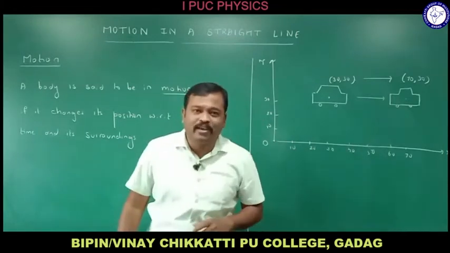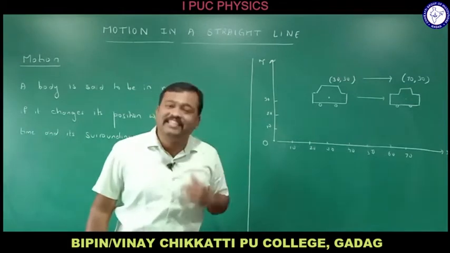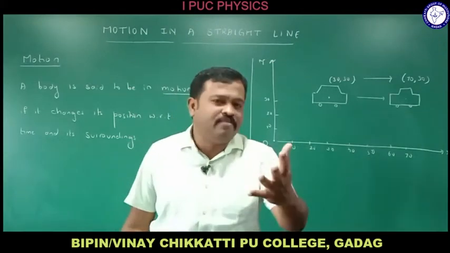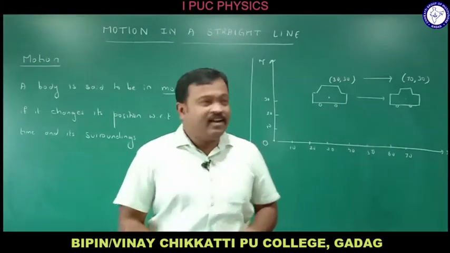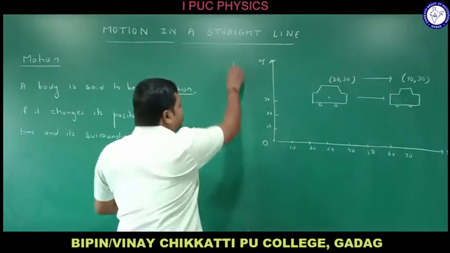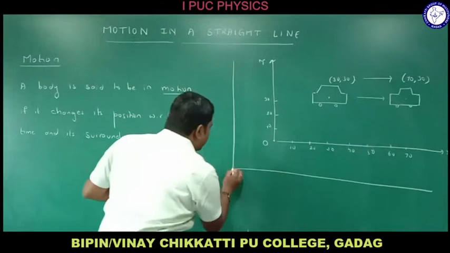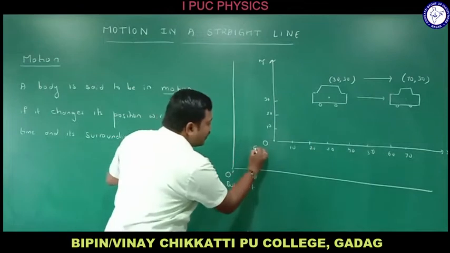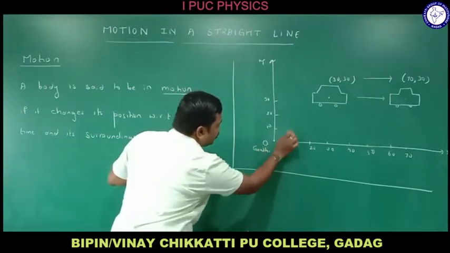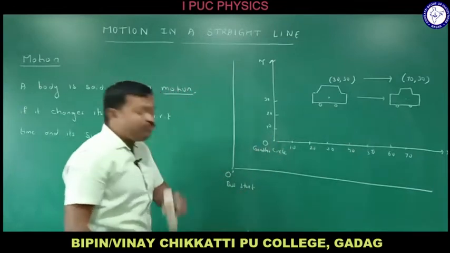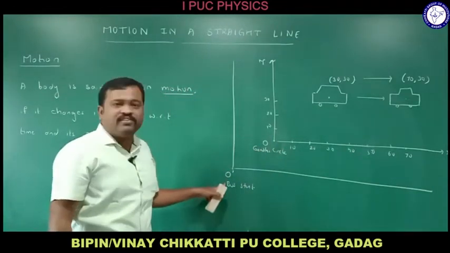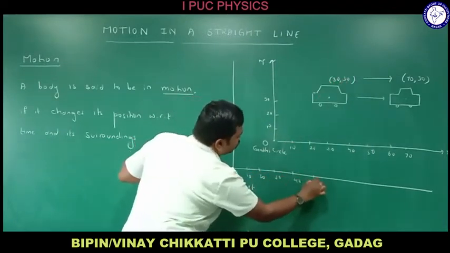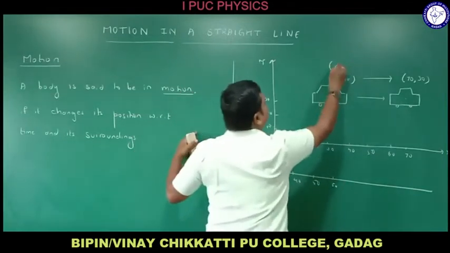One thing you need to remember here is this reference point may also change, right? If somebody has not seen the Gandhi Circle at all, then you can tell him with reference to the bus stand here, right? That time this point of reference itself will change, so this will become the bus stand. That time bus stand will become the point of reference. Earlier Gandhi Circle was the point of reference here, right? Now bus stand becomes the point of reference. If you change the point of reference, again the position will change here, right? If I am taking 10, 20, 30, 40, 50, 60, that time it will become 60 here.